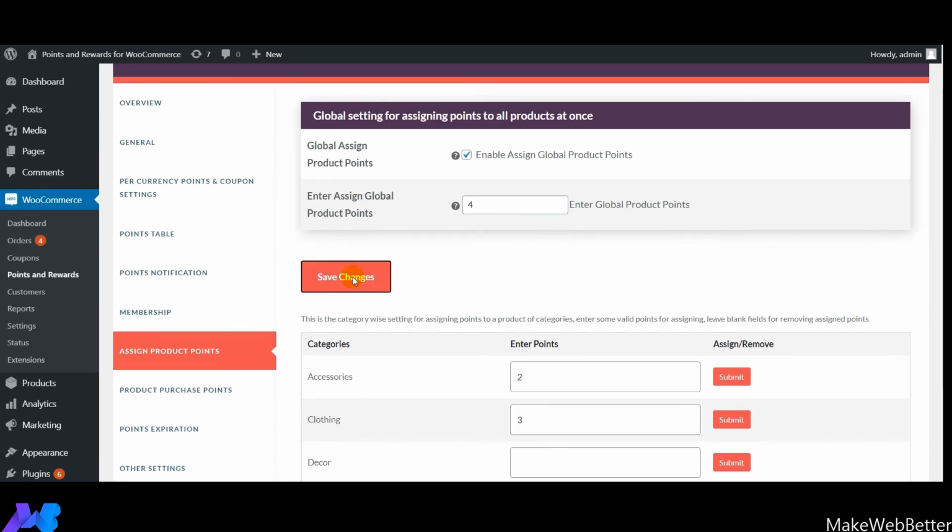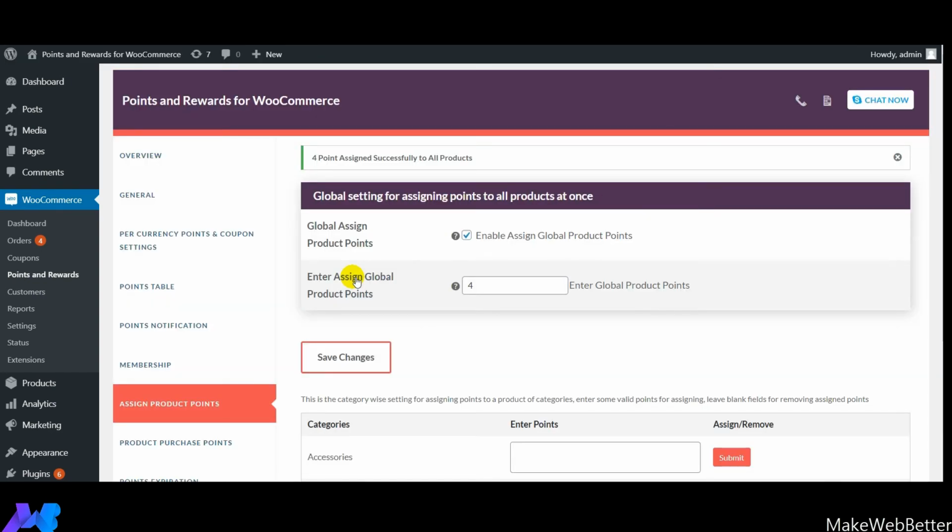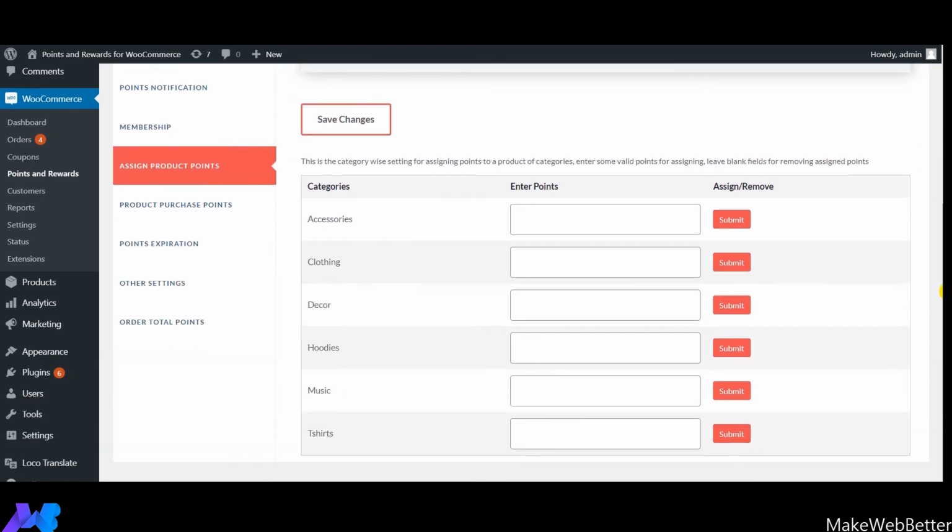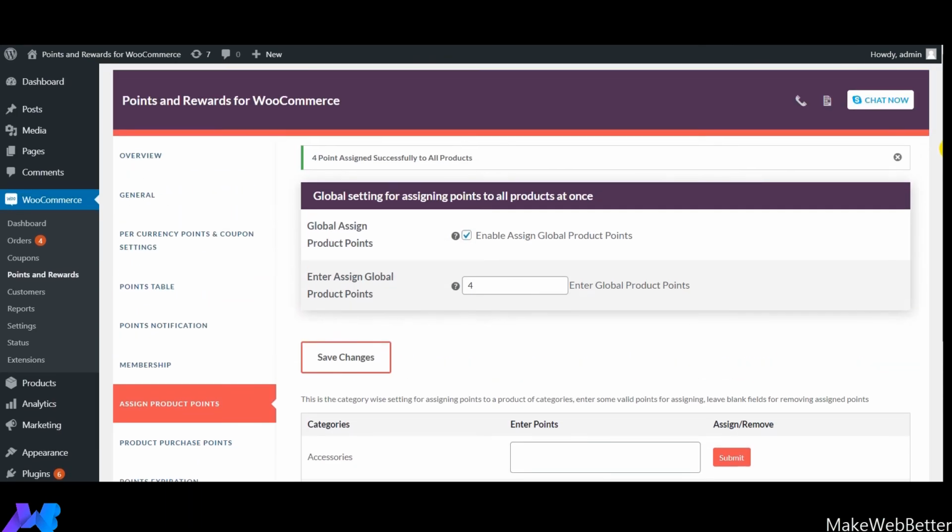After this, you need to click on save changes. So guys, this is how interestingly you can assign the points to all the products globally, and this will also save your time, and this will also allow you to filter the categories and the products on which you want your customers to earn the points.